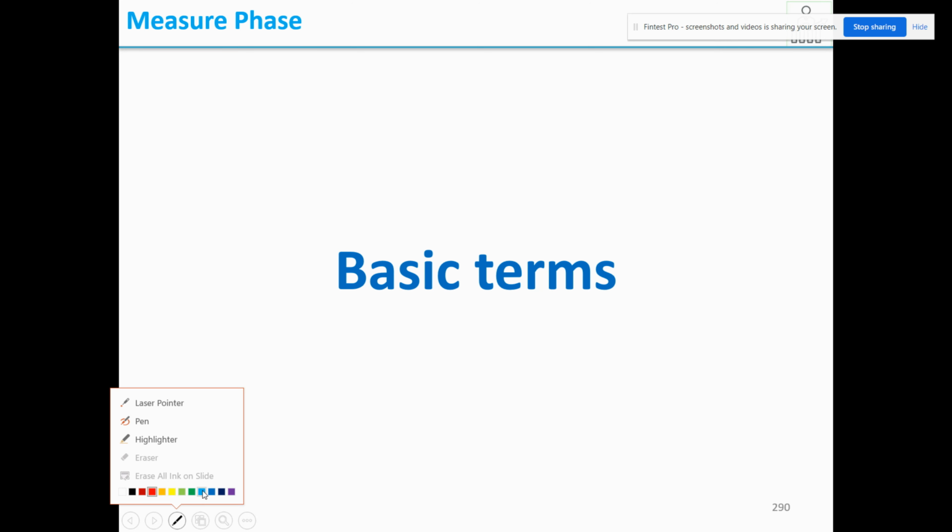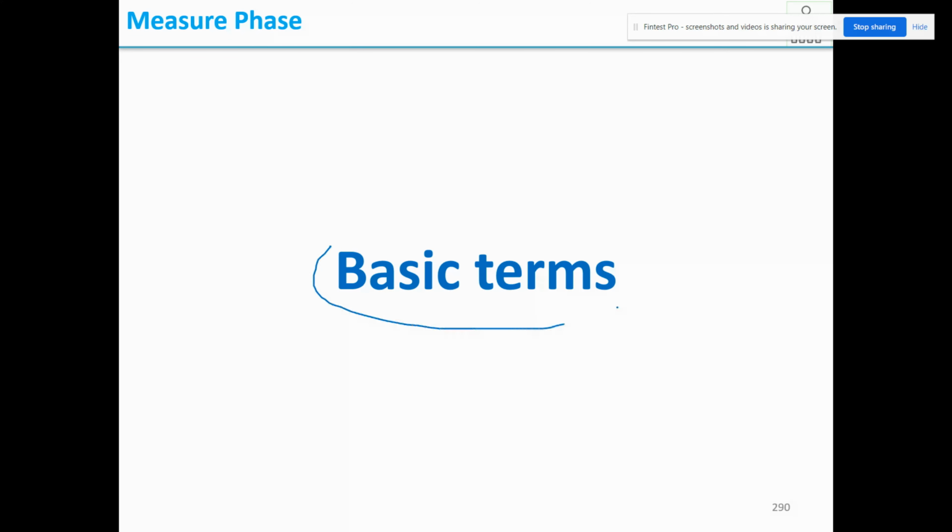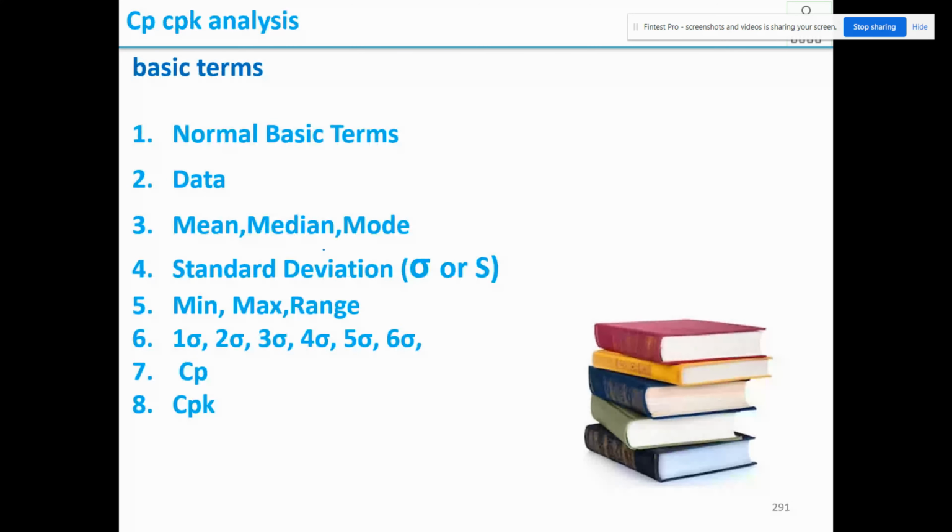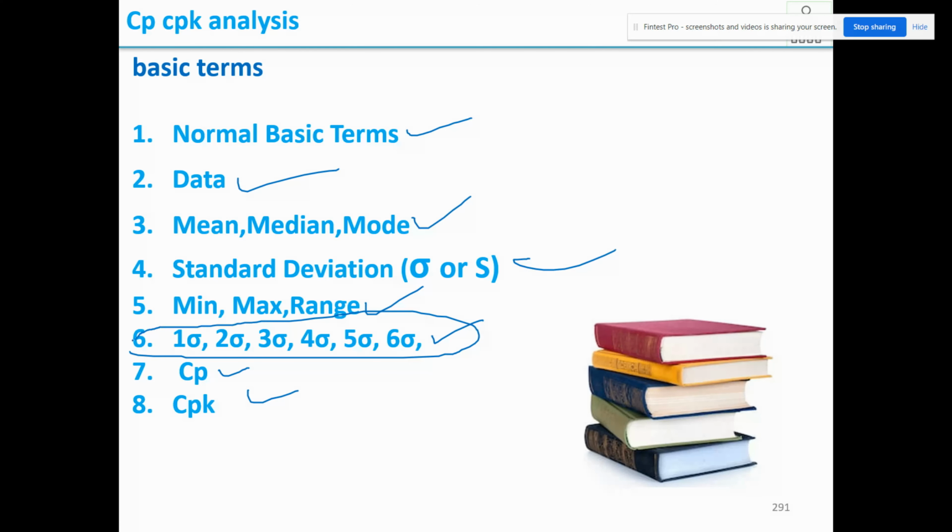So as we said in the last class, we'll see about CP and CPK. That will be included in the basic terms. So now let us see what are basic terms. In the basic terms, we are going to see what are the normal basic terms: what is data, mean, median, mode, standard deviation, sigma and bigger S, then minimum, maximum, range, then what is 1 sigma, 2 sigma, 3 sigma, 4 sigma, 5 sigma and 6 sigma, then CP and CPK. So we'll cover here only what is this 1 sigma, 2 sigma, 3 sigma.